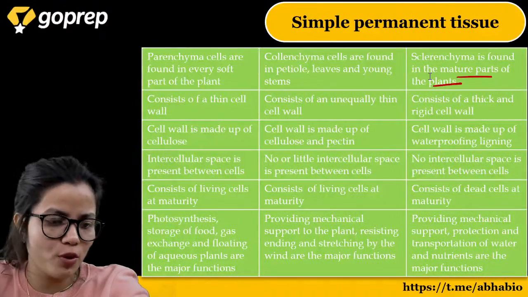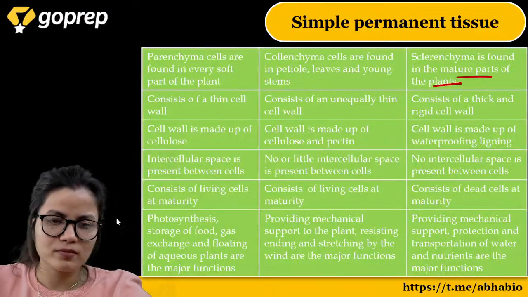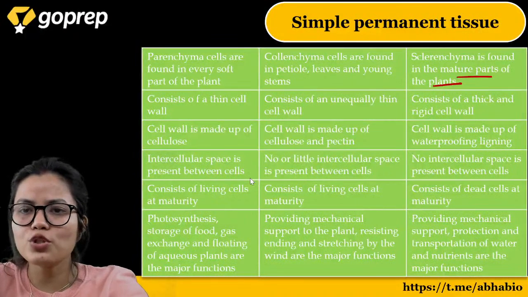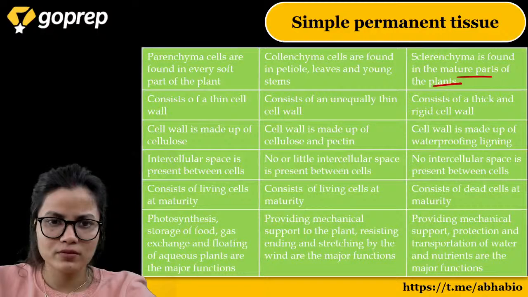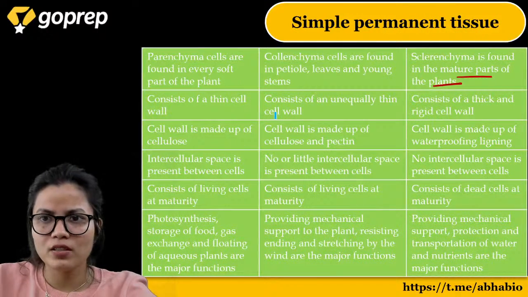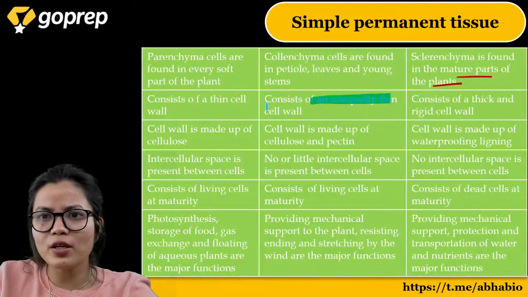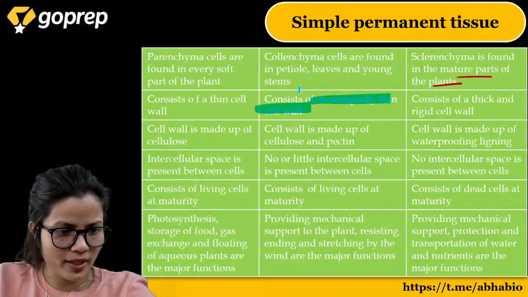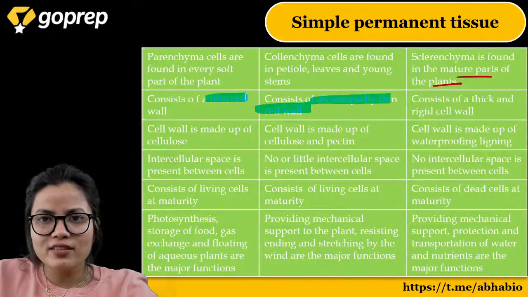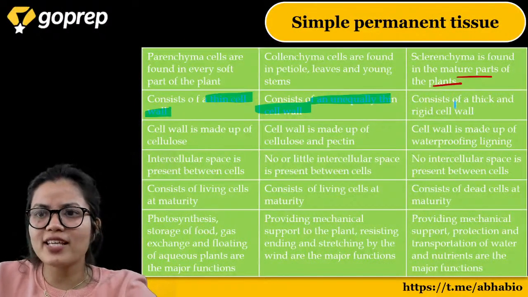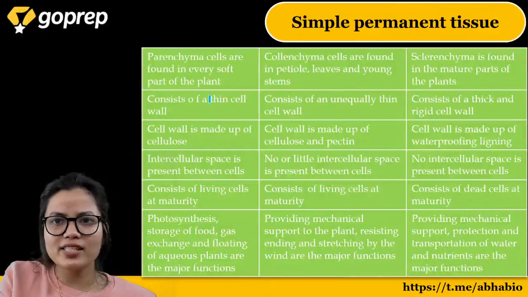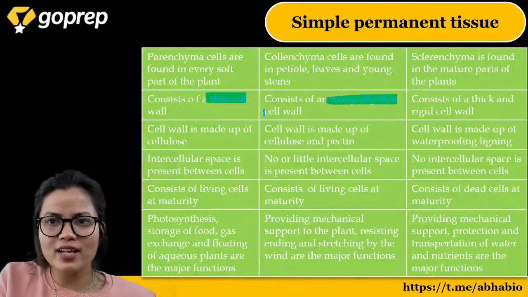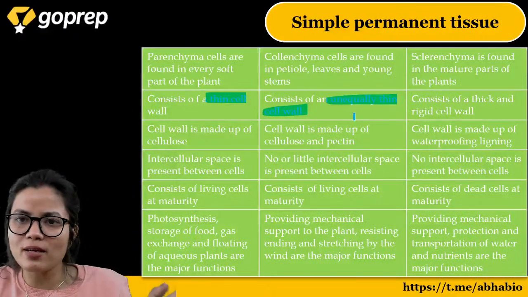I hope it's clear to all of you. Talking about the third one, it consists of an unequal thick cell wall. It has a thin cell wall, no thick cell wall, but it has a rigid cell wall. Unequal thin cell wall, but it has thickening at some corners.